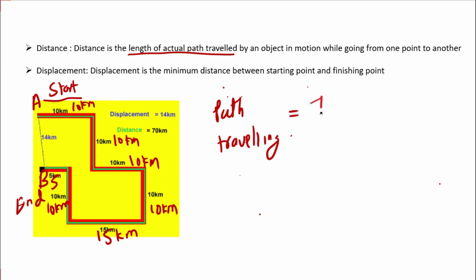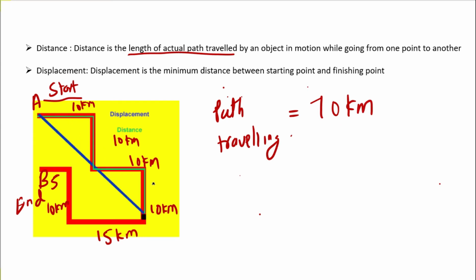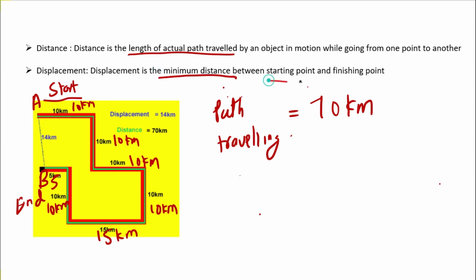That is almost equal to 70 kilometers. This is the total path which I have covered when I'm moving from point A to point B. The total distance you can say is 70 kilometers. Now, when I'm considering displacement, displacement is the minimum distance between the starting point and the finishing point. So this is my A, which is the starting point, this is B. The minimum distance, this one, is considered as displacement, which is almost equal to 14 kilometers.